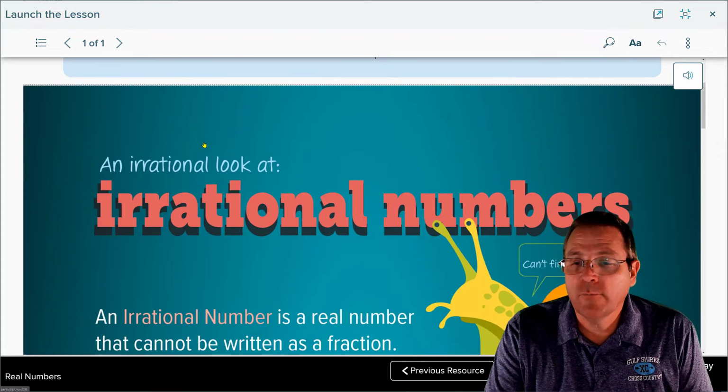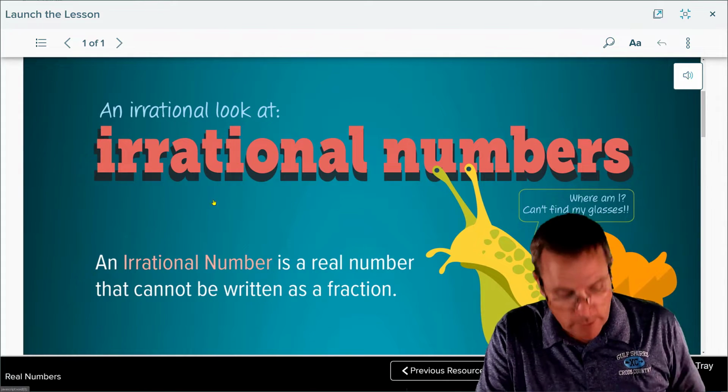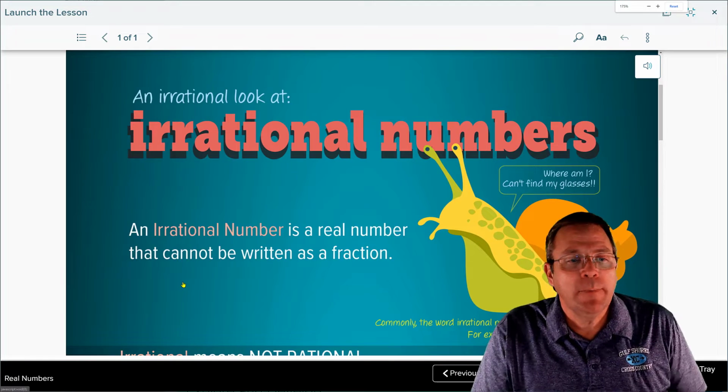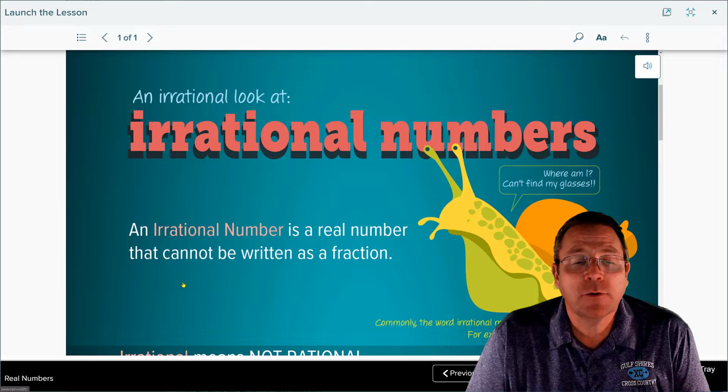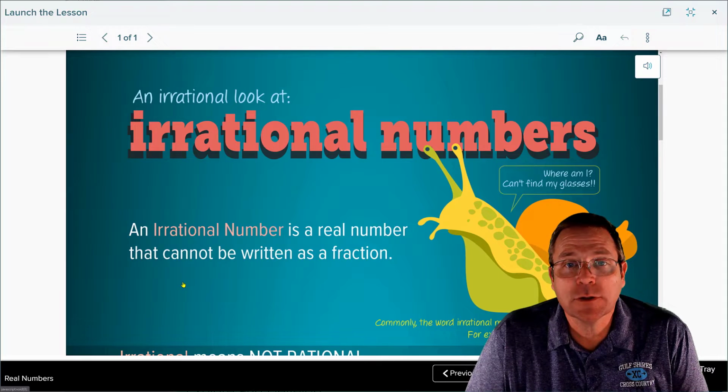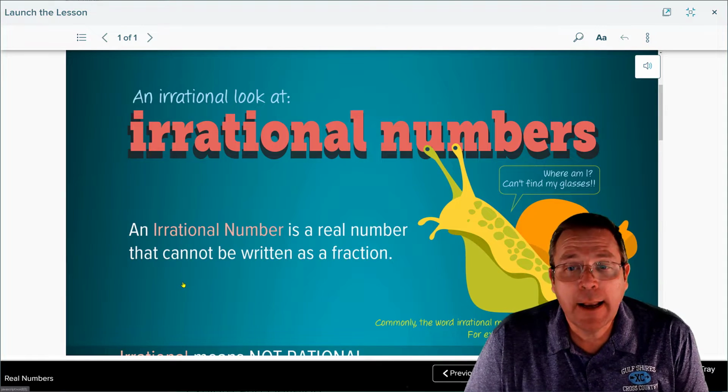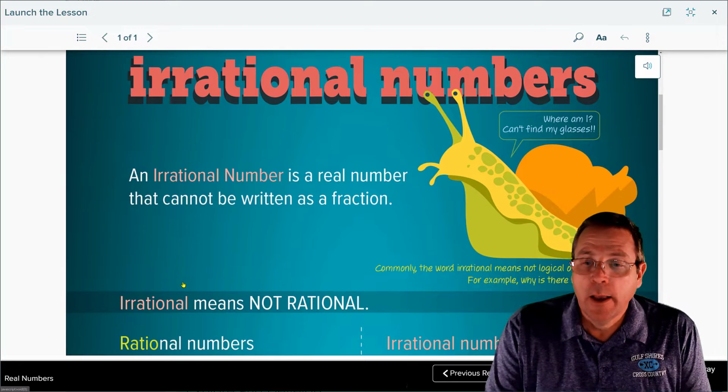Let's take a look at some information about irrational numbers. Scroll out just a little bit. An irrational number is a real number that cannot be written as a fraction. That's an important thing here. It cannot be written as a fraction.